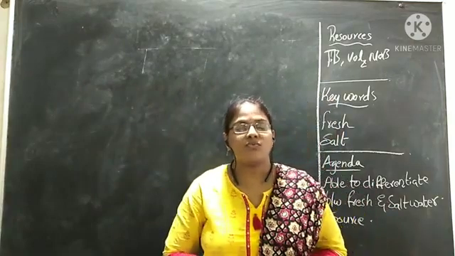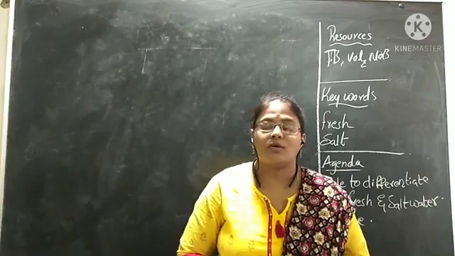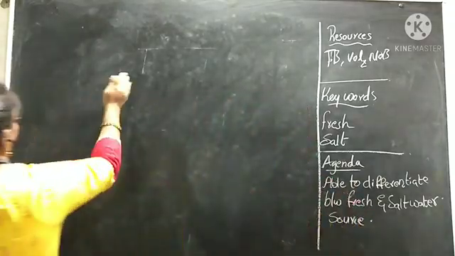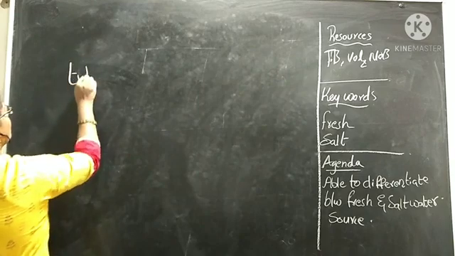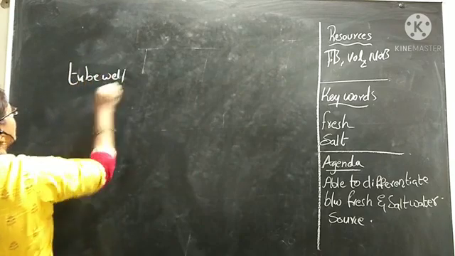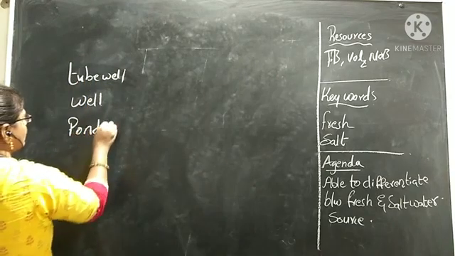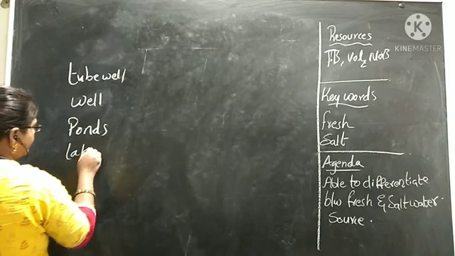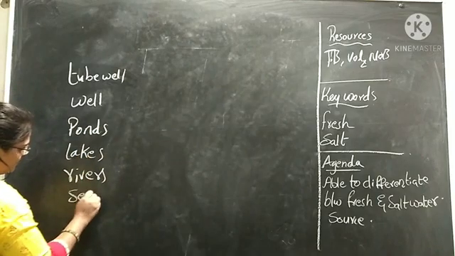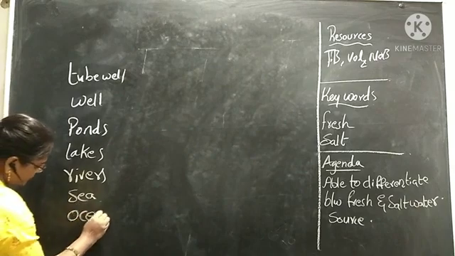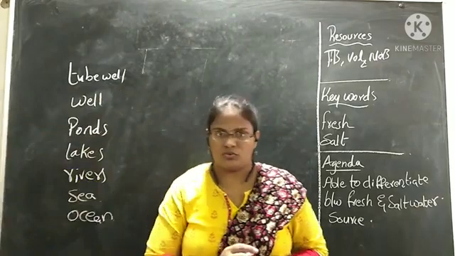We have learned about different types of water sources, isn't it, children? What have we learned among them? Yes, we have learned tube well, well, pond, lakes, rivers, sea, ocean. So these are the different types of water sources.